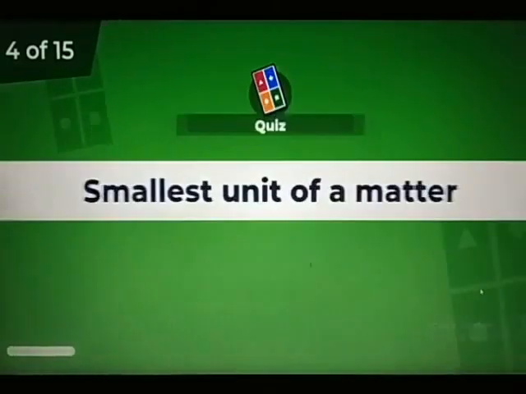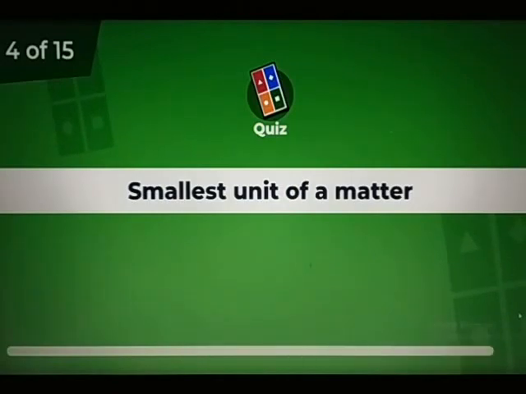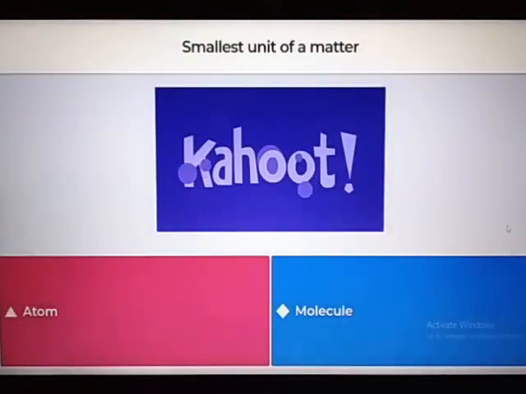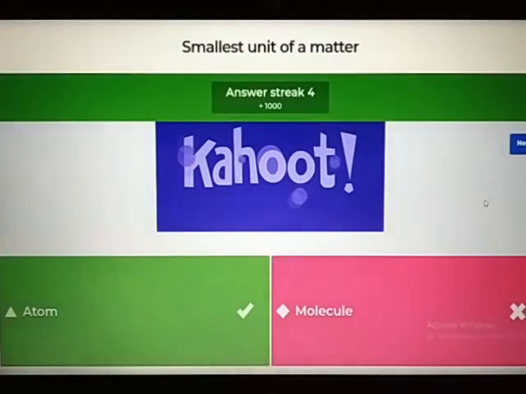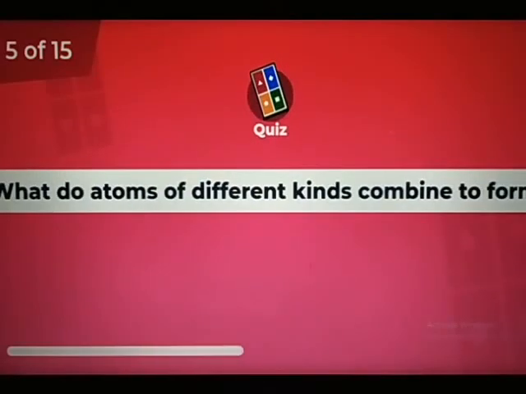The next question. Yes, smallest unit of a matter. Is it atom or molecule? Yes, the answer is atom. Children, matter is made up of tiny particles called molecules, and these molecules are made up of further smallest particles called atoms. So the smallest unit of matter is the atom, right? Next question.